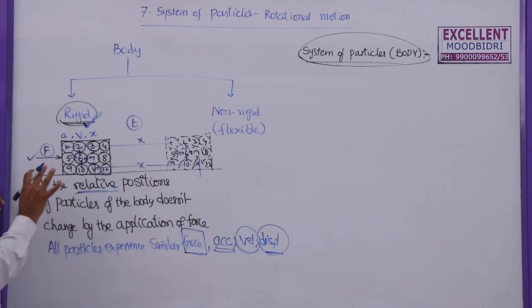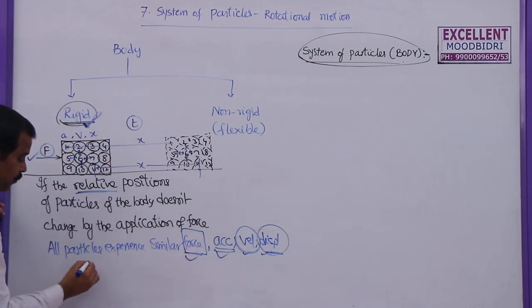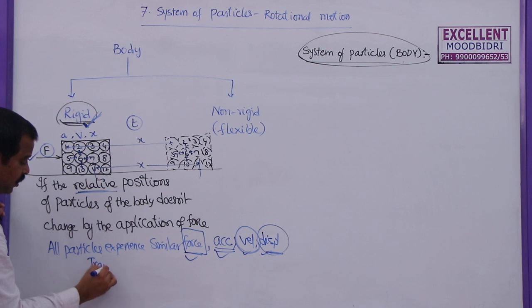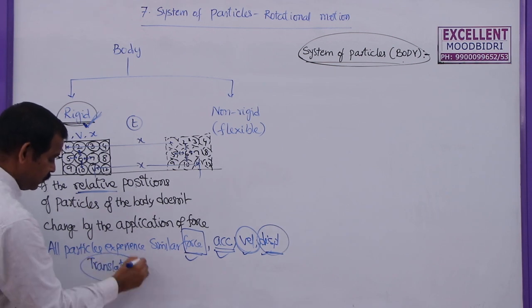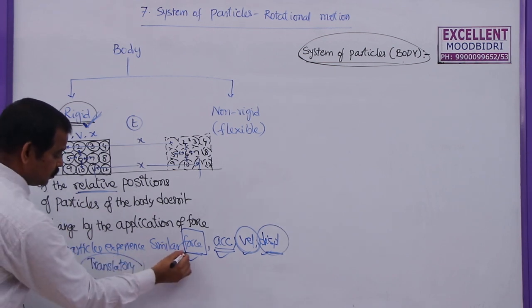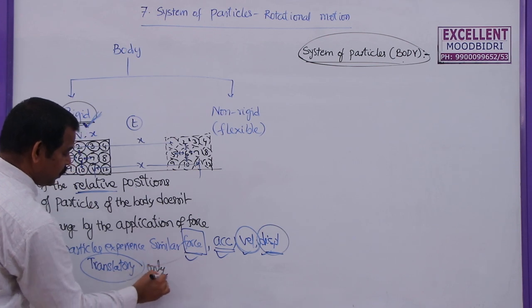Remember students, this is only if the body is moving along a straight line. So we can write this only if the body has a translatory motion. If it is rotatory motion, then we cannot use this sentence. So only for translatory motion.